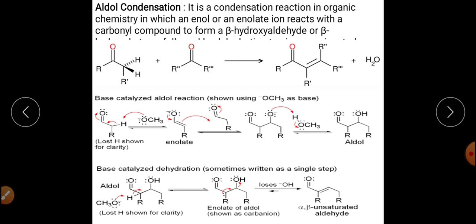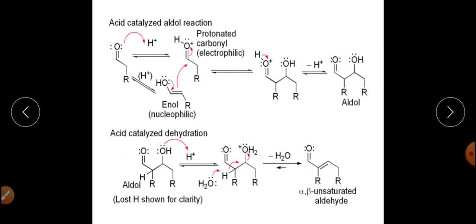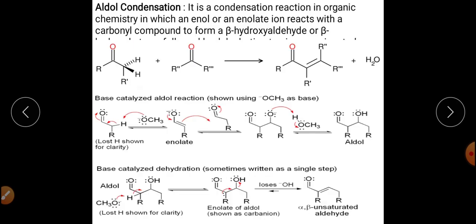Now we come to the mechanism of the reaction. The mechanism of this reaction is very important, and a different mechanism is adopted depending on whether we take acid or base as the reaction condition. So first of all, we will discuss the base catalyzed aldol condensation reaction.